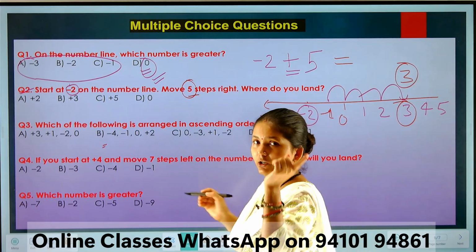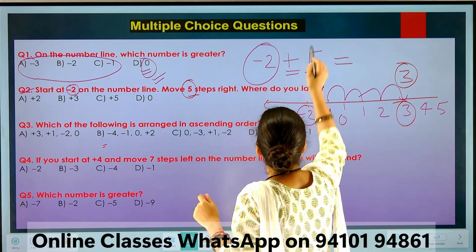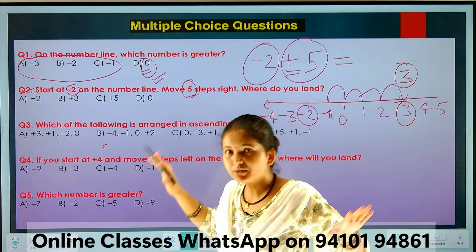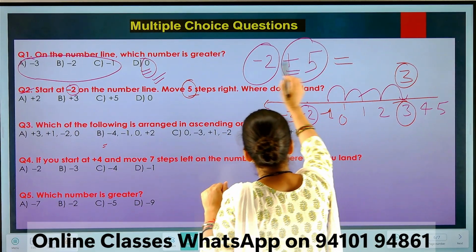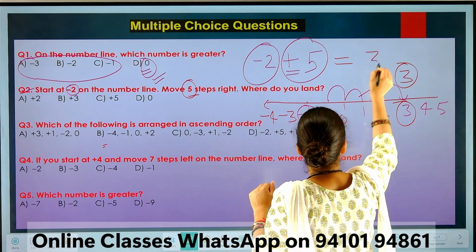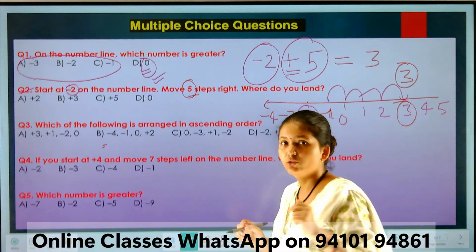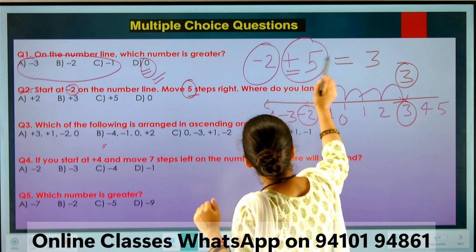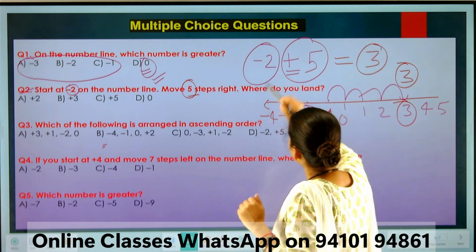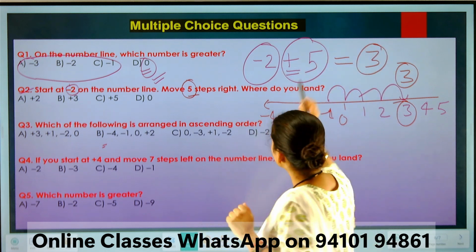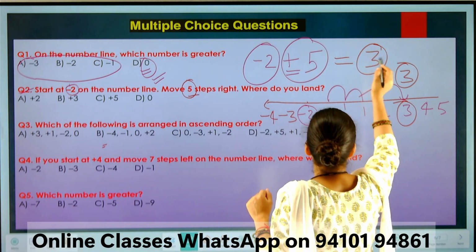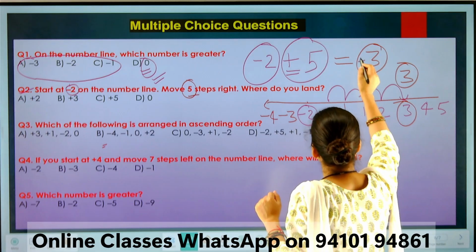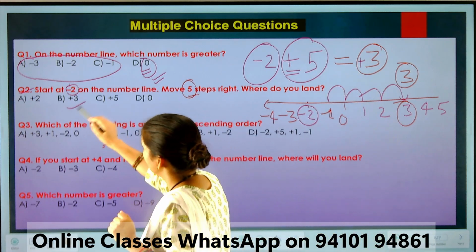Now you know one negative integer and one positive integer. All time subtraction. All time subtraction. So 3, and now it's turn to sign. So you know that the resulting sign depends on greater number sign. So which one is greater? 5 is greater than 2. So that's why the answer's sign will be positive or plus 3 is the correct option.